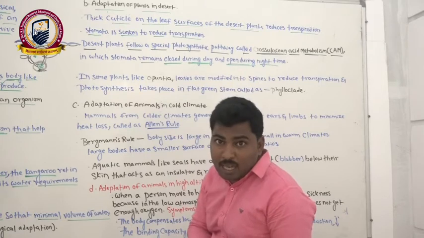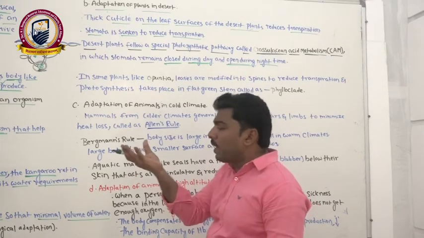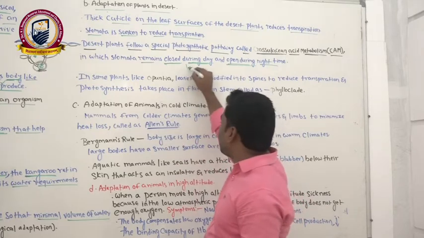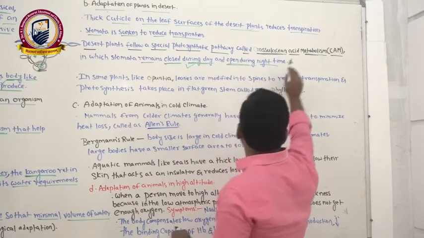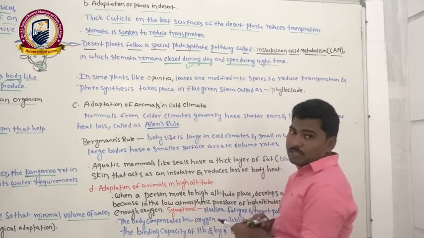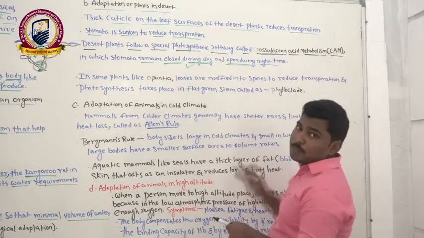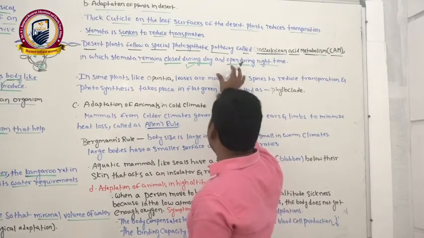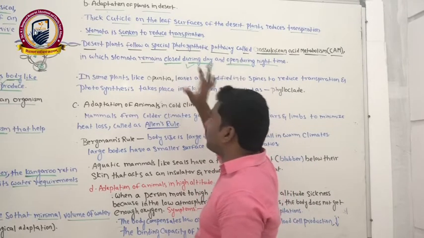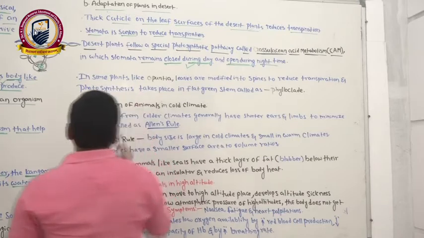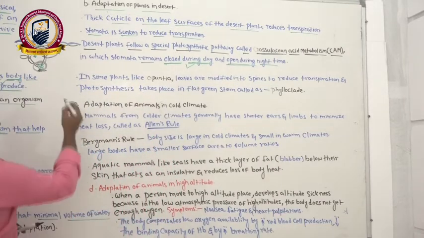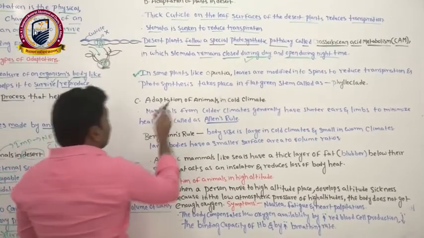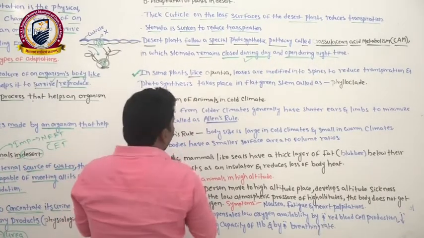Normally, in normal plants, stomata will be open in daytime and closed at night time. But it is completely opposite in the case of crassulacean acid metabolism plants. The special plants undergoing this pathway are there in xeric conditions. The plants growing in xeric conditions have this adaptation to prevent the transpiration. Now the next one, you can see one more adaptation in the desert plants, in some plants like Opuntia.